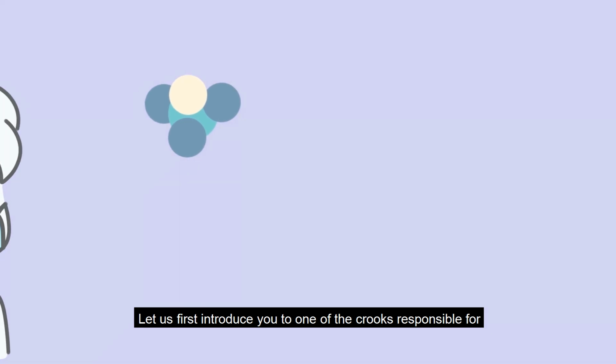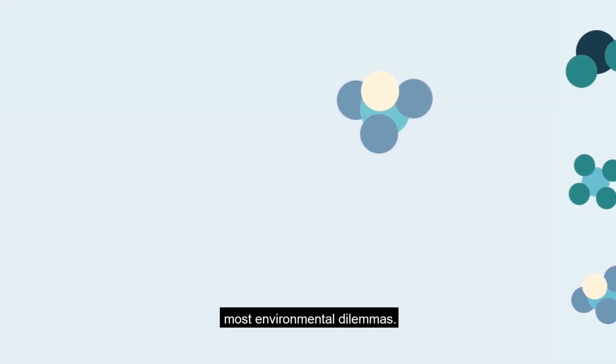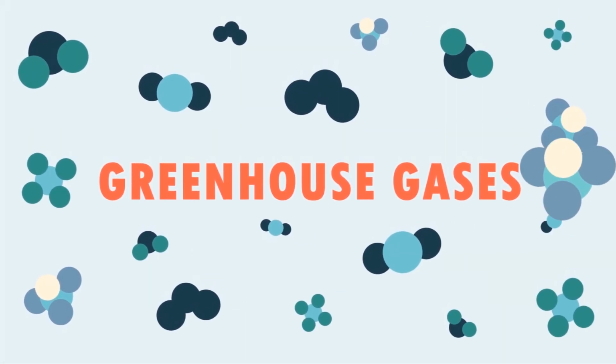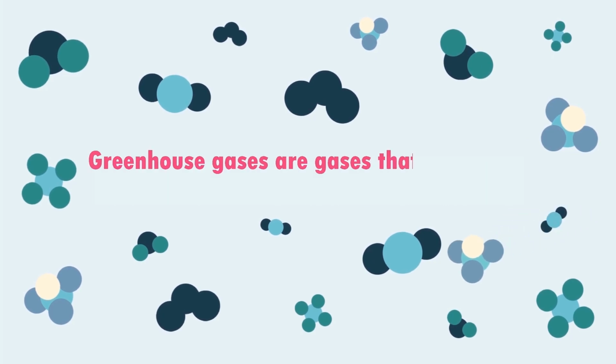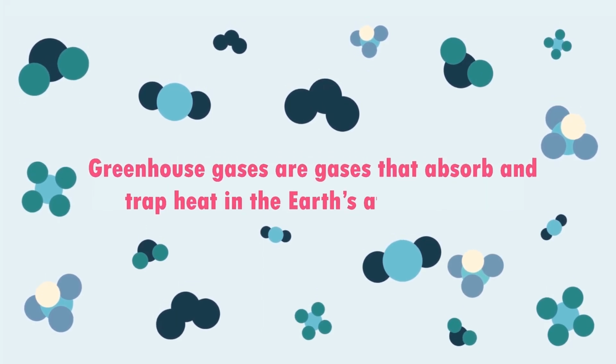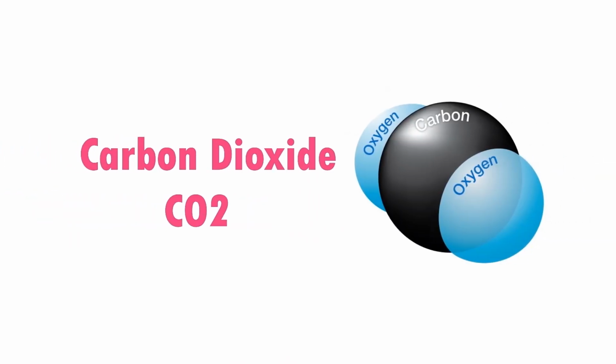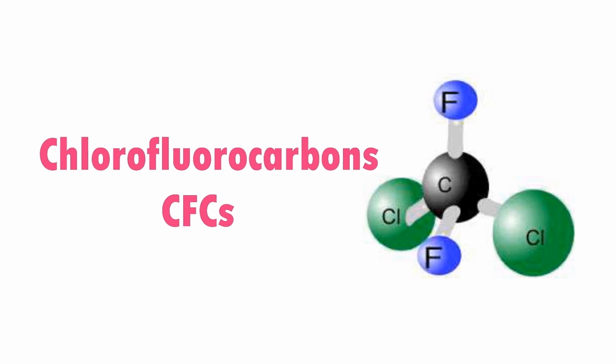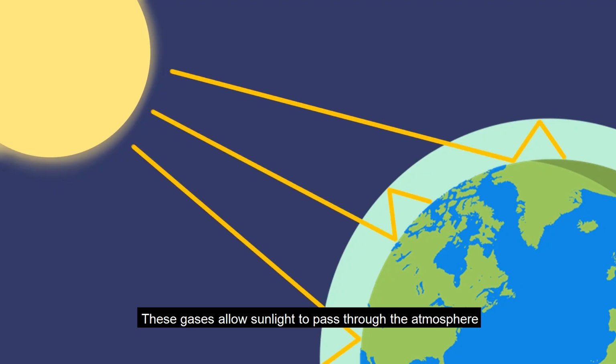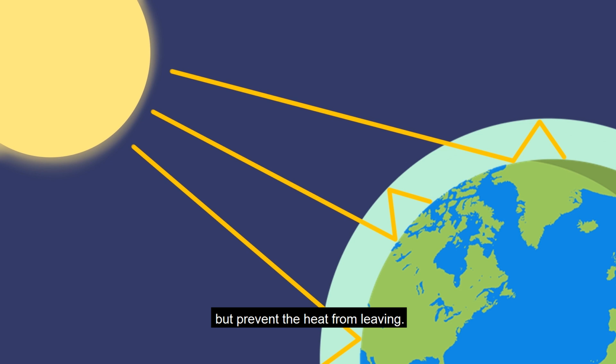Let us first introduce you to one of the crooks responsible for most environmental dilemmas: the greenhouse gases. Greenhouse gases are gases that absorb and trap heat in the Earth's atmosphere. We have water vapor, ozone, methane, carbon dioxide, and chlorofluorocarbons. These gases allow sunlight to pass through the atmosphere but prevent the heat from leaving.